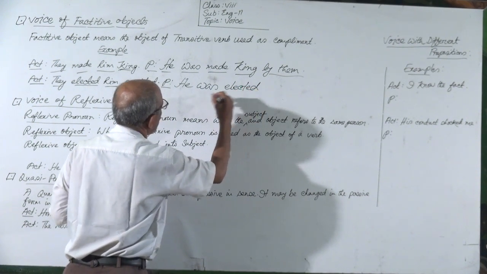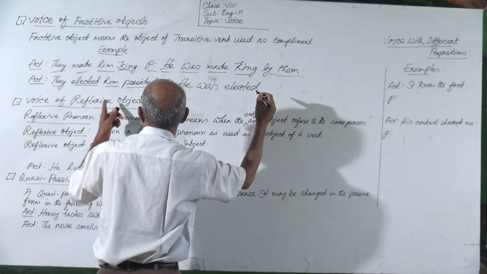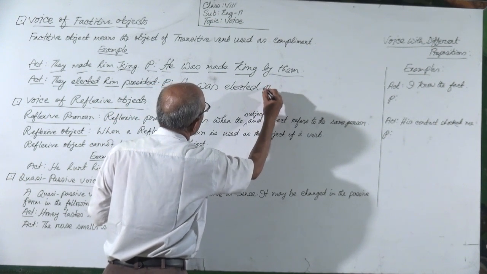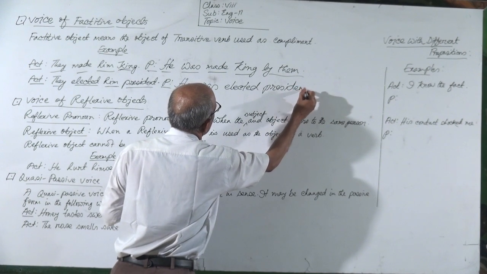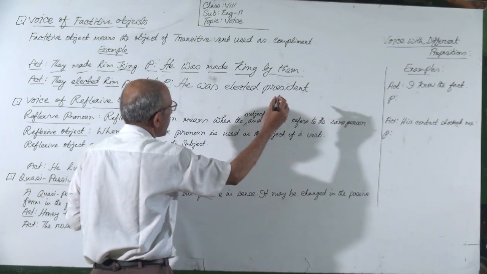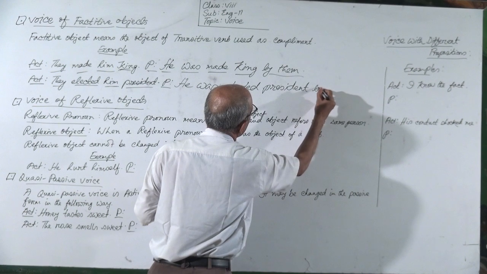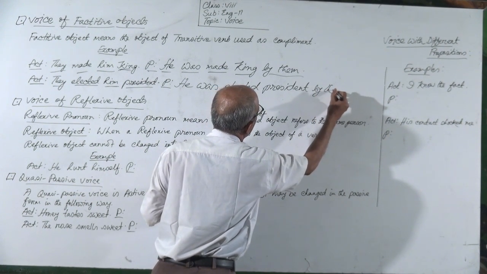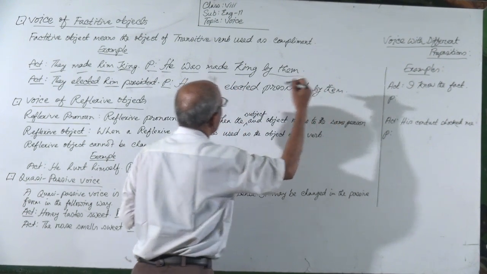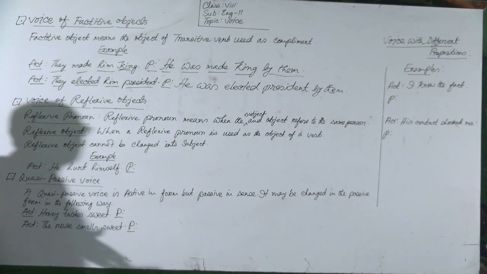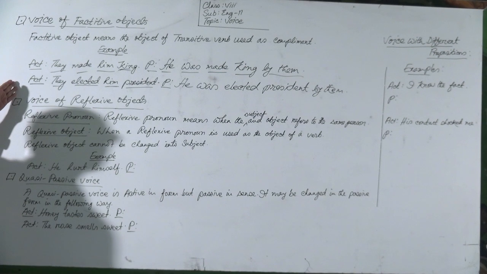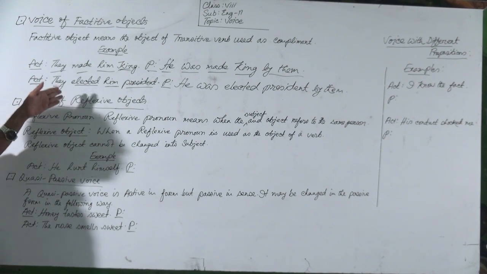So he was elected, then the retained object president, then the subject will be the object with by, they will be then as object. Okay, in this way you have to make them passive. So I think you have understood what a factitive object is and how to change active into passive.